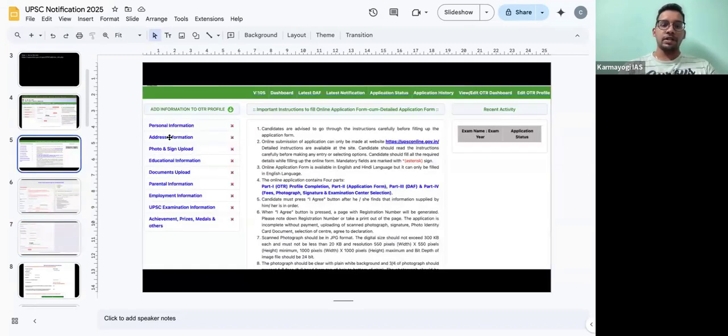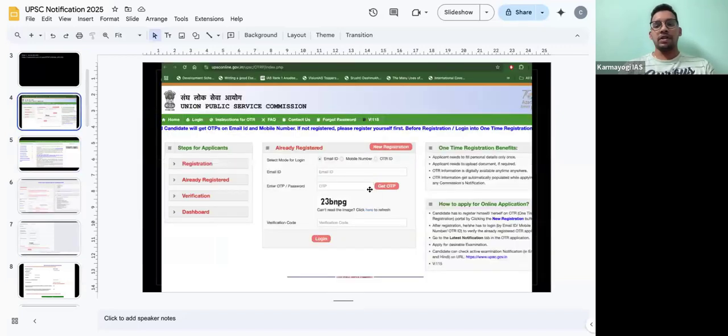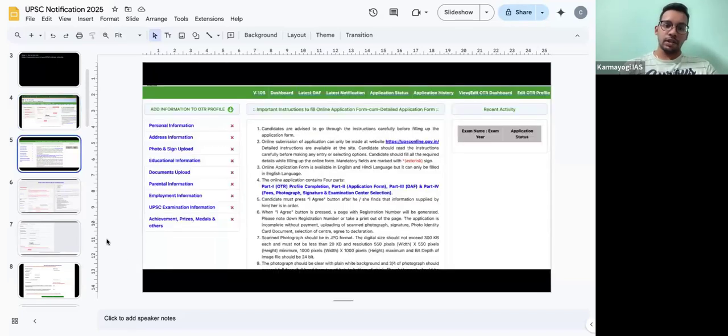Once your personal information is done, you have to complete all these things one by one. You have to fill address, upload photo, then education information, documents, parental information, everything you have to fill very clearly, right? So either you are a new person, you will go for a new registration and come to this same process.